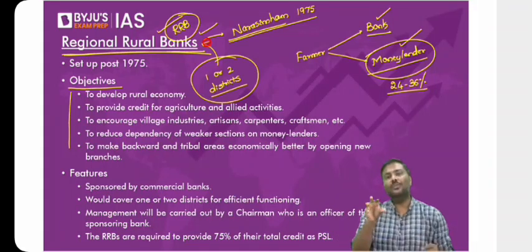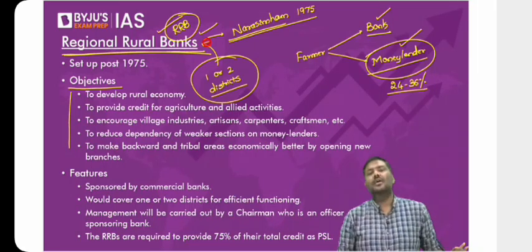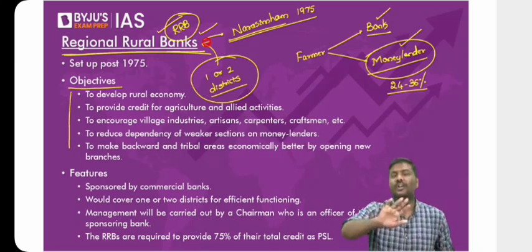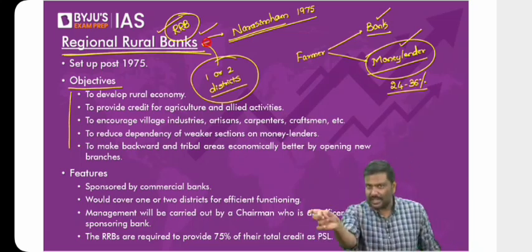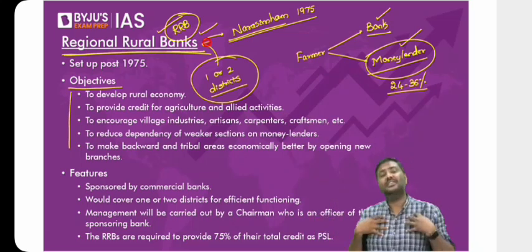Have a look at this. Government has introduced a novel model in case of RRB. A new model. What is the model here? Government said to these banks, you do not have to invest the money alone. The capital that is required to set up the bank, only you don't invest. Central government will invest. State government will also invest.